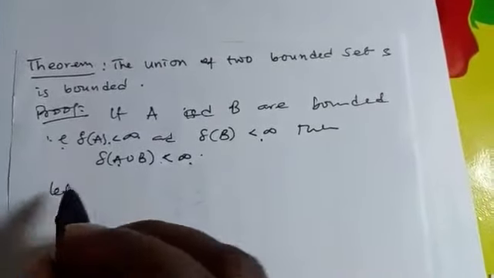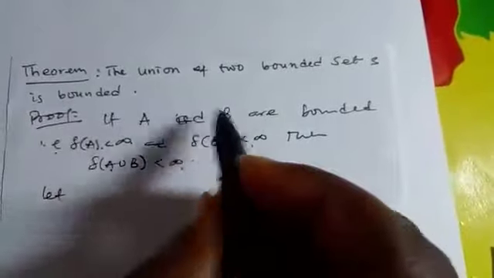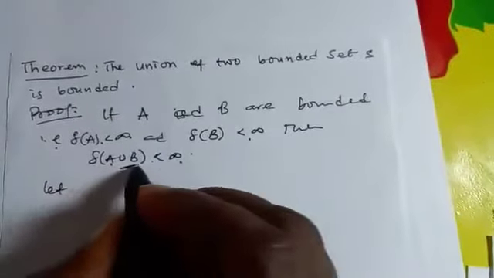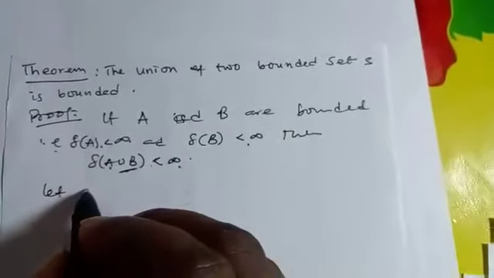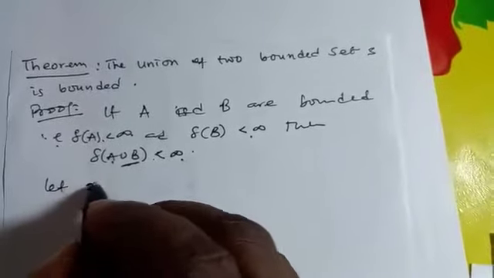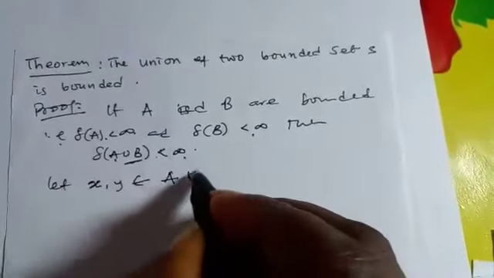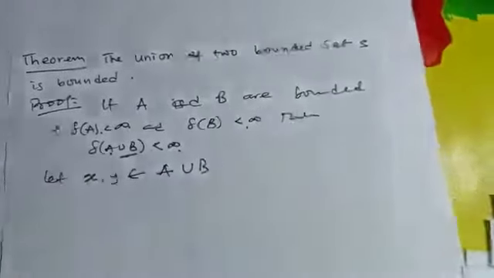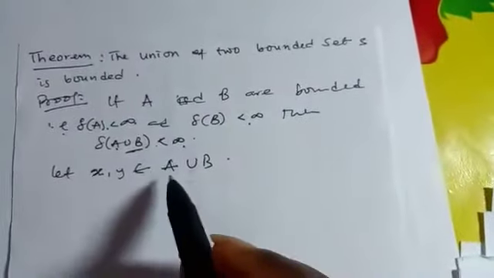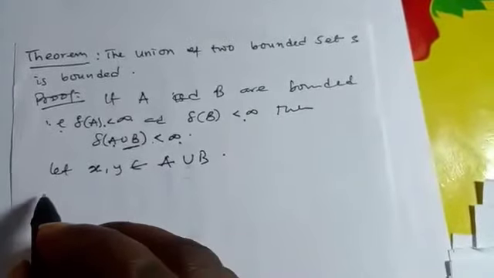Now, let us pick two elements inside A union B. Let's say S, Y belongs to A union B. You know that if an element belongs to A union B, three things can happen.